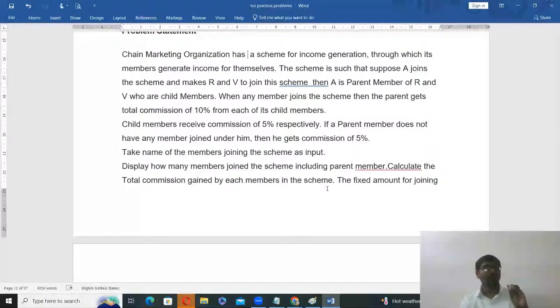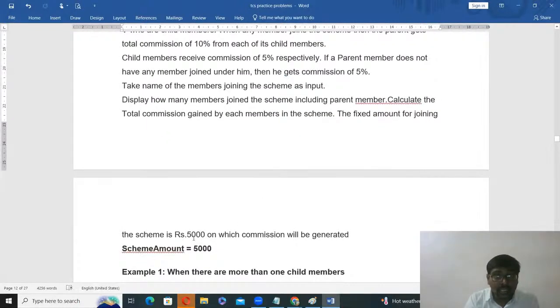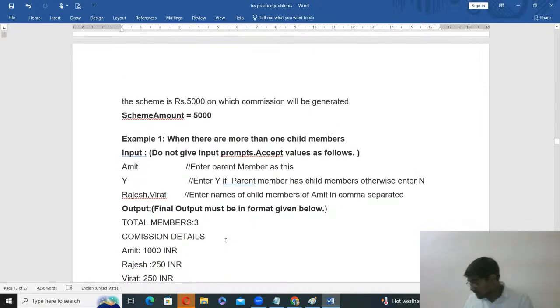The fixed amount for joining the scheme is 5,000. On this 5,000, a commission of 10% or 5% will be generated. Now, observe these examples.